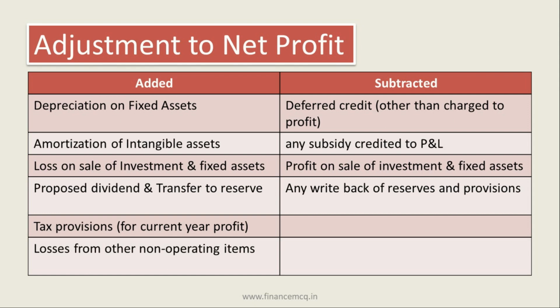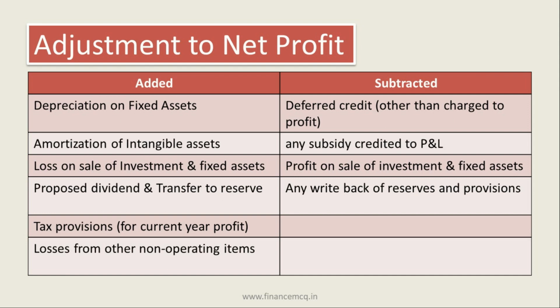And on the right side, there are certain items which will be deducted from our net profit to arrive at fund from operations. First one, deferred credit, that is other than charge to profit, will be subtracted. Then if there is any subsidy credited to profit and loss account, that is, any subsidy received from government, it will be subtracted from your net profit.